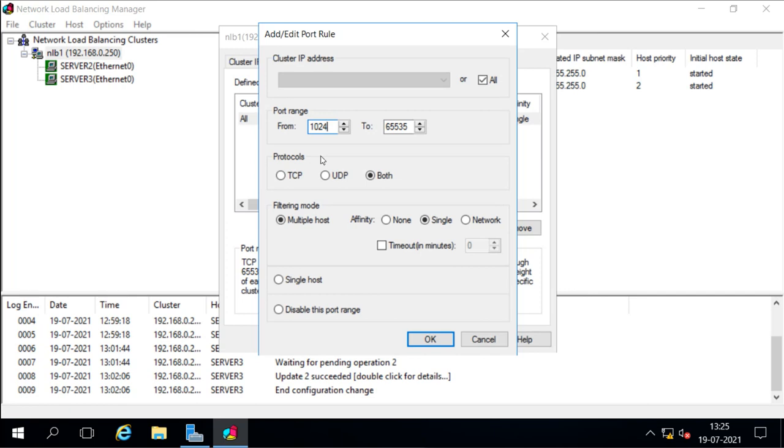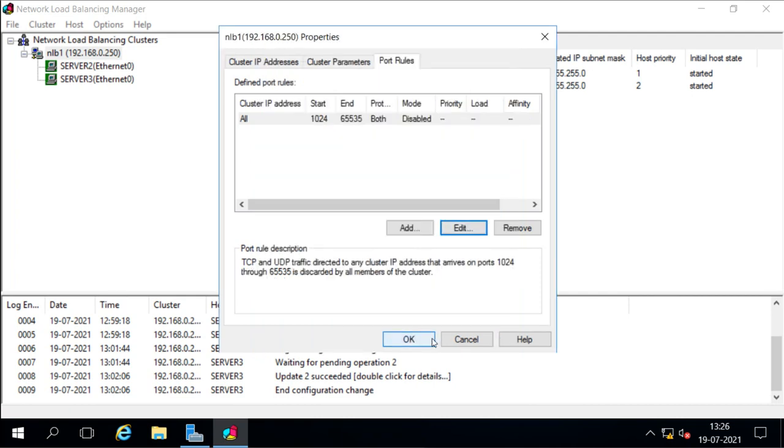So the rest of the ports I will disable. I will select the range from 1024 to 65,535. I don't want to accept them, so I will say this rule must be disabled. So don't accept any request for these ports.